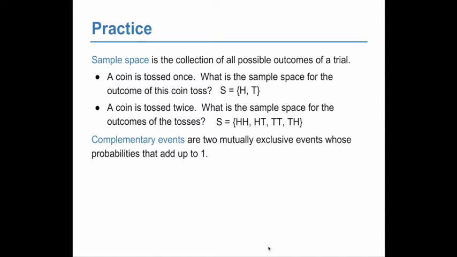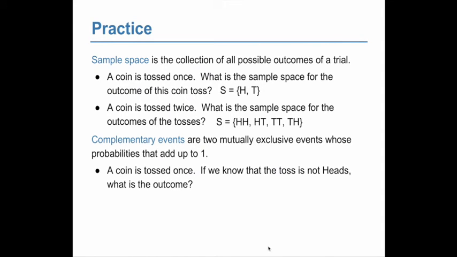Complementary events, we talked about. 2 mutually exclusive events whose probabilities add up to 1. So, event E and event not E. Alright, coin is tossed once. If we know the toss is not heads, what is the outcome? Alright, so the complement of heads is tails, because there's only 2 outcomes when you toss a coin. Right? Heads and tails are complementary outcomes.